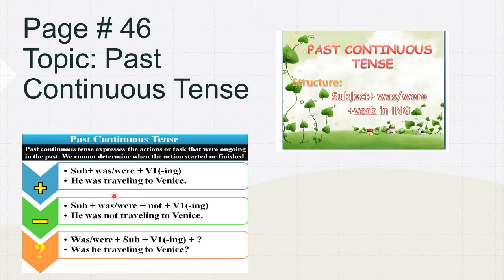Now we have placed not in the basic structure to make it a negative sentence, and was or were plus subject plus first form of verb with ing to make an interrogative sentence. Was he traveling to Venus? Was is placed in the start to make it a question, an interrogative sentence. So the basic structure should be remembered. Was, were is used in past continuous tense and ing is placed with first form of verb.